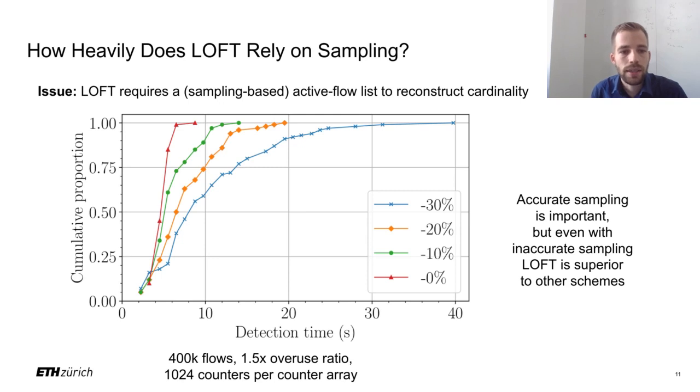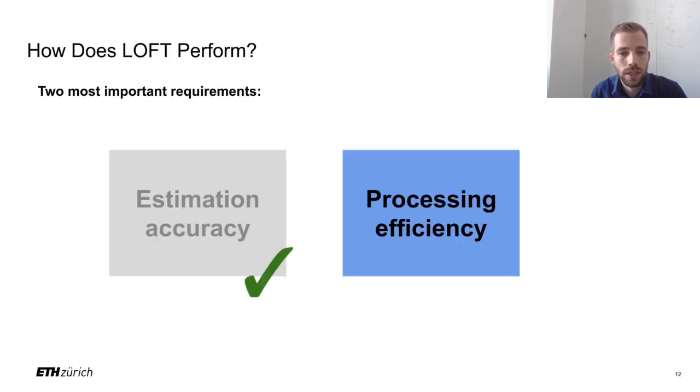To investigate the impact of infrequent sampling, we compare the detection delay of LOFT for varying sampling miss rates. The results show that while comprehensive sampling is important, LOFT can detect low-rate overuse flows even with infrequent sampling and is thus still superior to other schemes in this regard. These other schemes cannot detect these low-rate overuse flows within 300 seconds. Clearly, LOFT thus fulfills the requirement of accurate estimates.